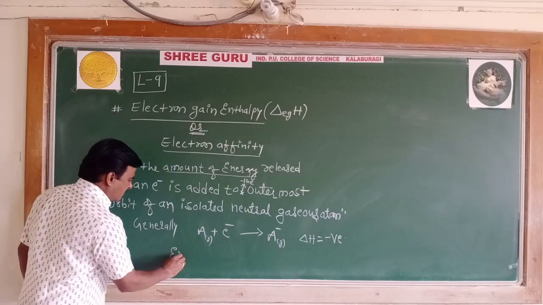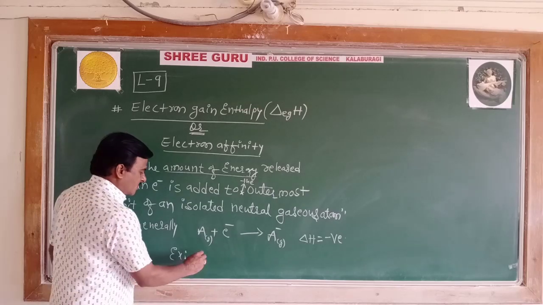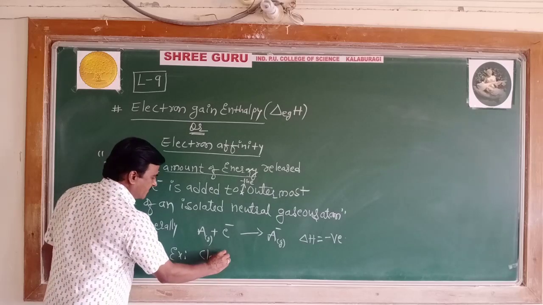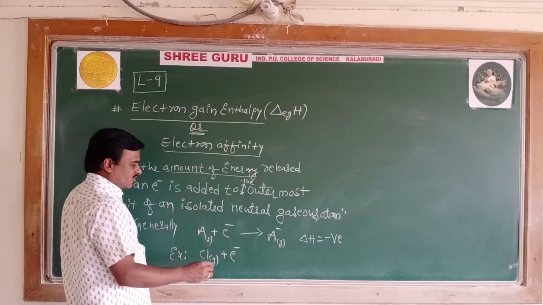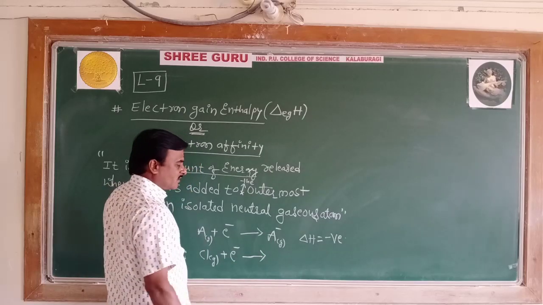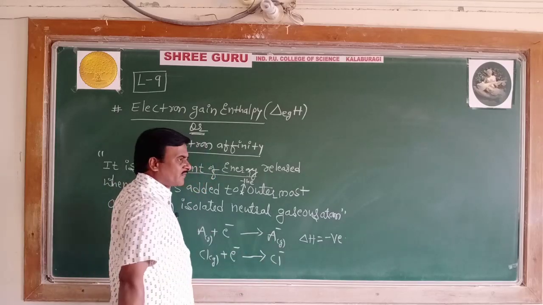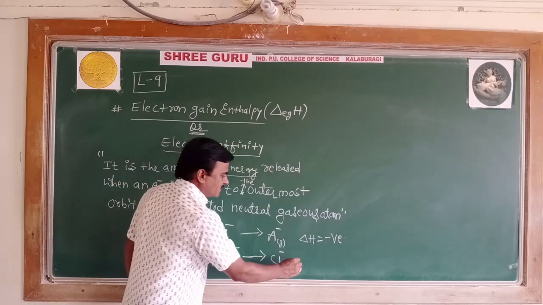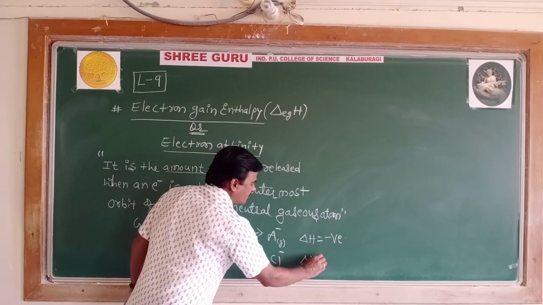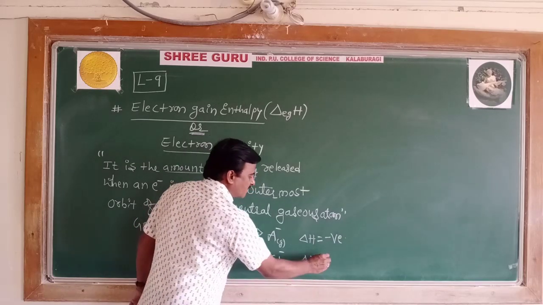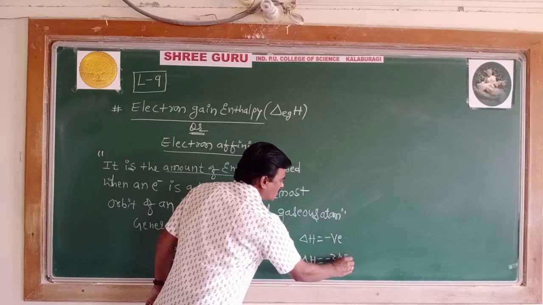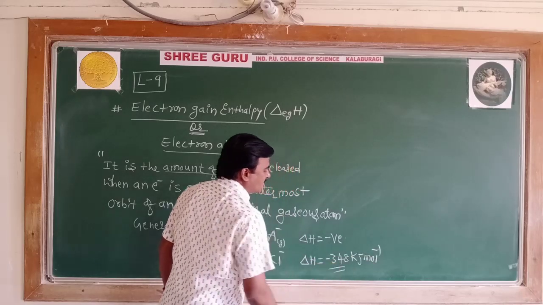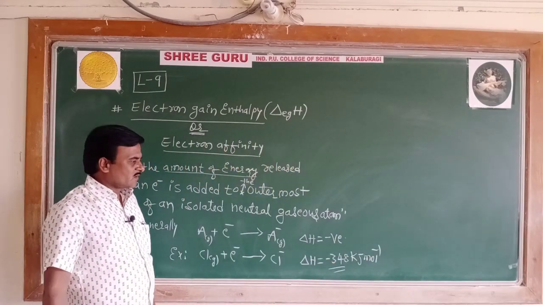If I take an example, a chlorine neutral gaseous atom forms a chloride ion with gain of an electron. So whenever the neutral chlorine atom forms a chloride ion, there is a release of 348 kilojoules of energy.